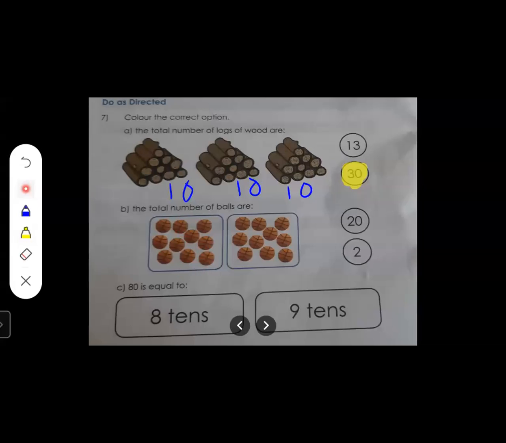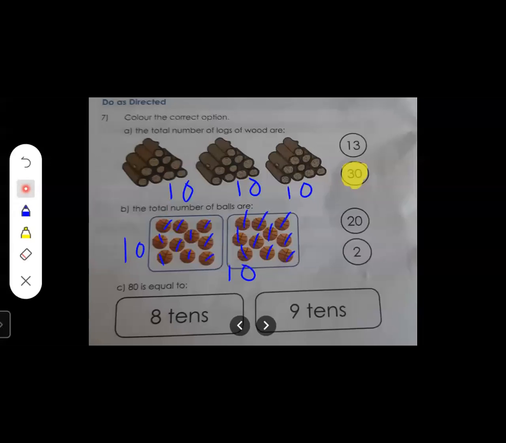How many balls are there? One, two, 3, 4, 5, 6, 7, 8, 9, 10. So over here 10, so I'm writing 10 over here. In the next box again we will count 1, 2, 3, 4, 5, 6, 7, 8, 9, 10. Over here also it is given 10.